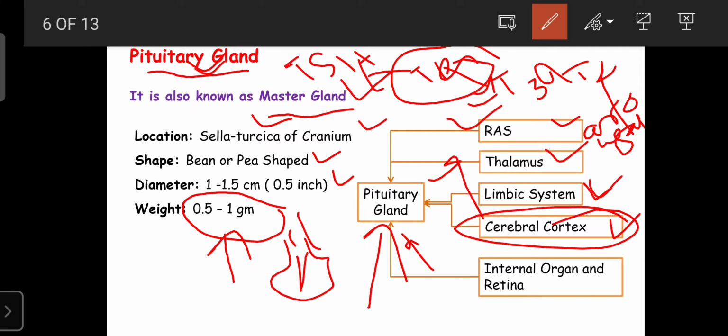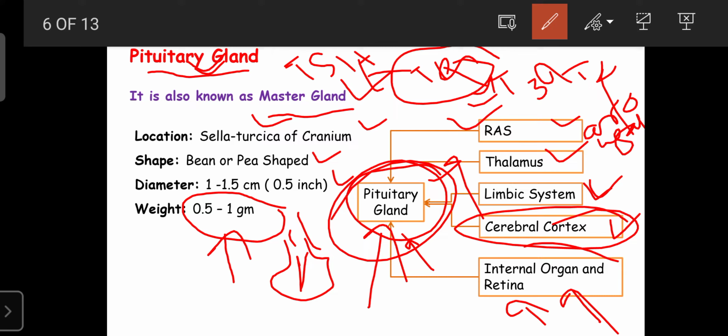Then the pituitary gland can also receive inputs from the internal organs of the body as well as the retina. That is helpful for continuously supplying the essential nutrients and essential components to that particular organ, because it also receives the message inputs from the internal organs and the retina.